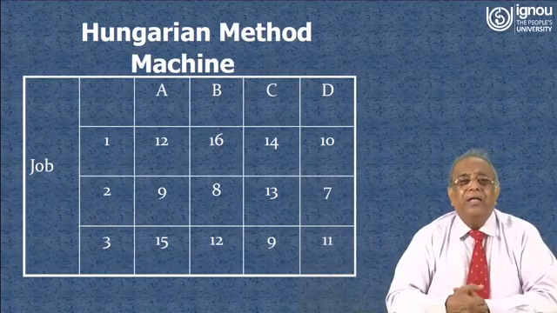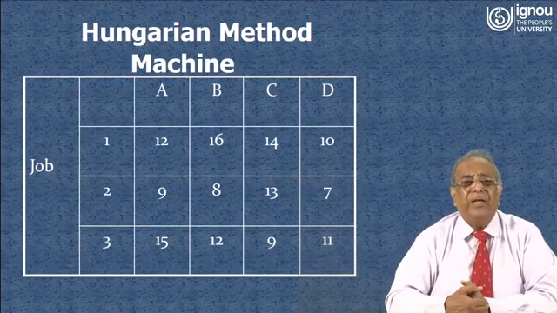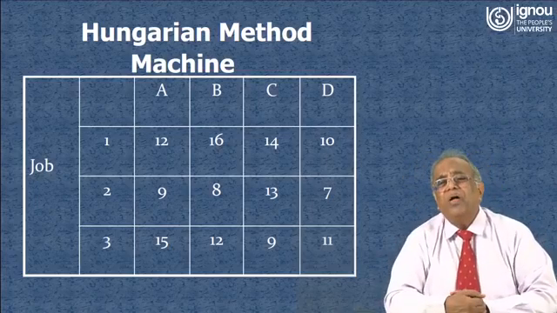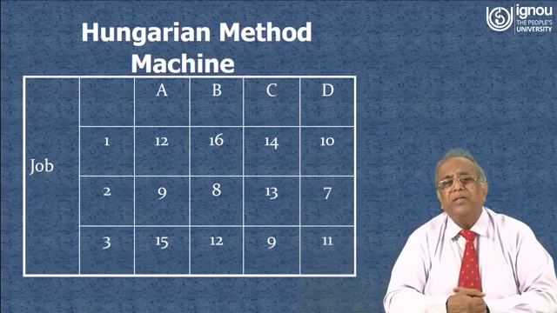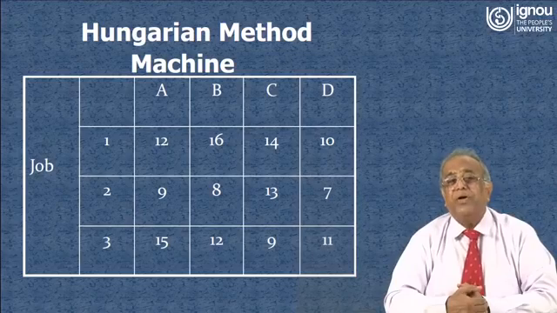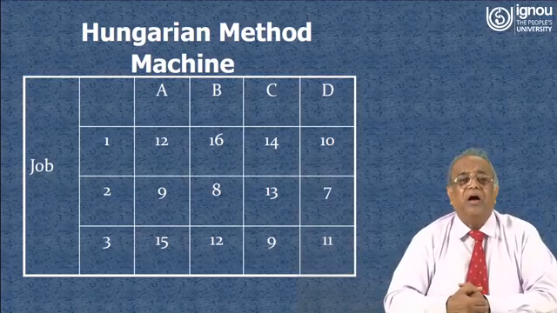Now this method, the Hungarian method, is for n jobs and n machines. Suppose in this problem there are 3 jobs, and these jobs are to be allocated to either machine A, B, C or D. So there are 4 machines and 3 jobs, and the jobs are to be allocated in such a way that the total cost for completion of all the jobs is minimum.